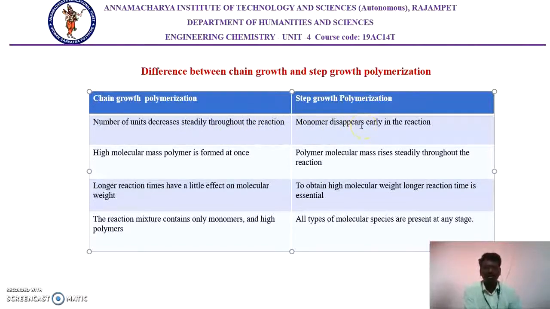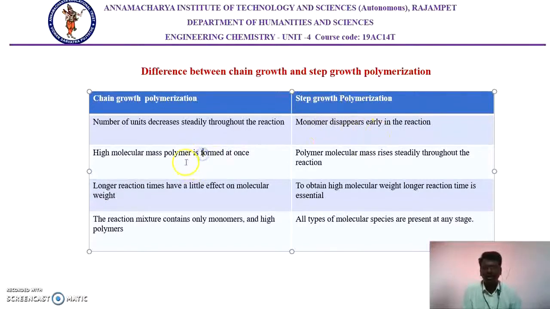Whatever monomer we added into the reaction mixture suddenly reacts and gives the macromolecule. That is the main important difference. The decrease in monomer concentration is steady in one case, but in the other it is fast and rapid.